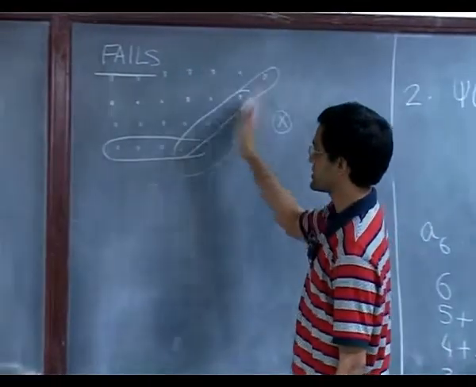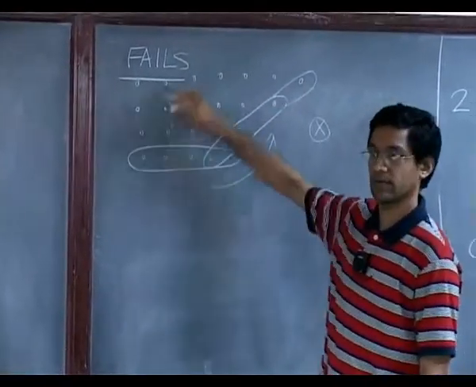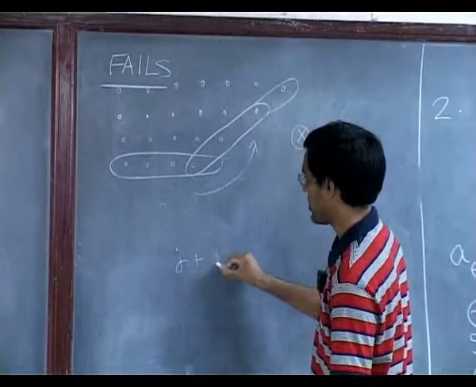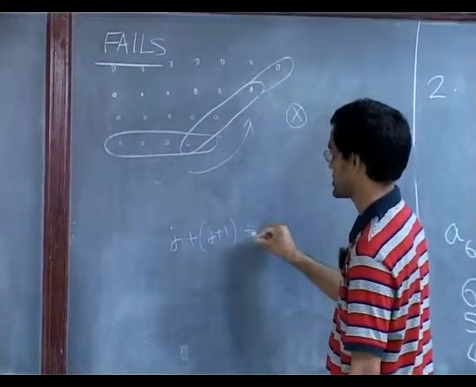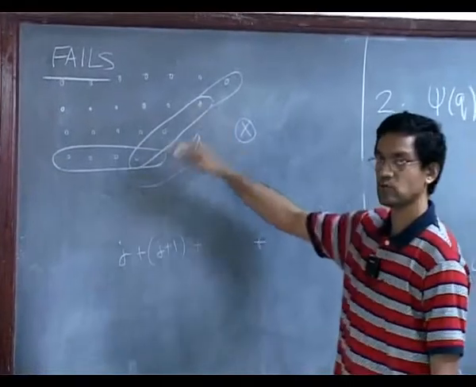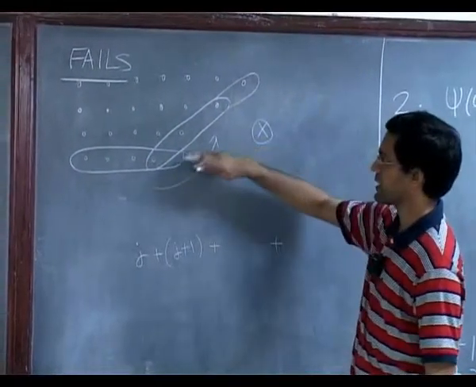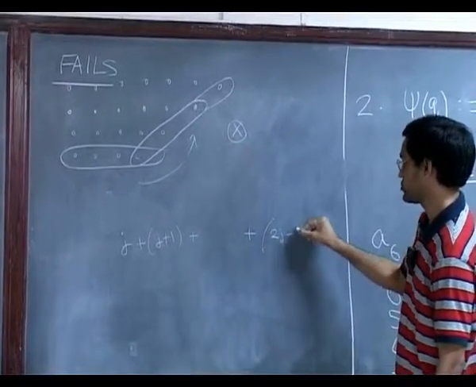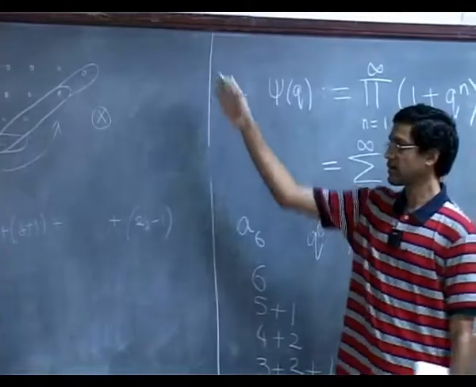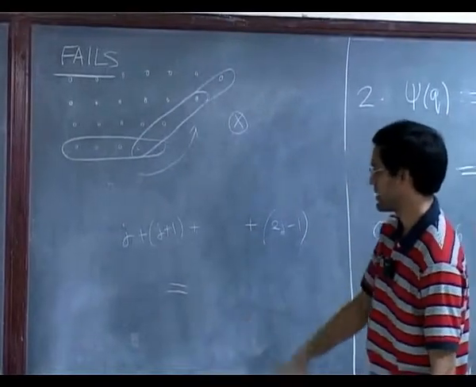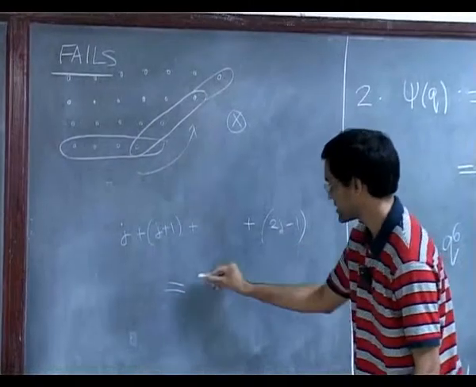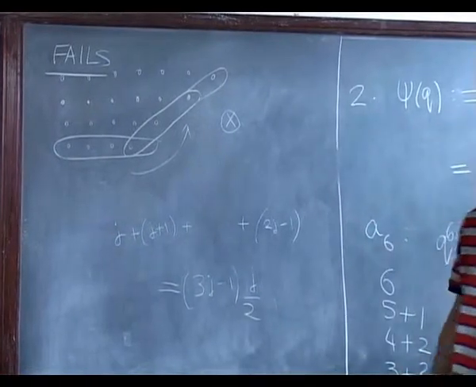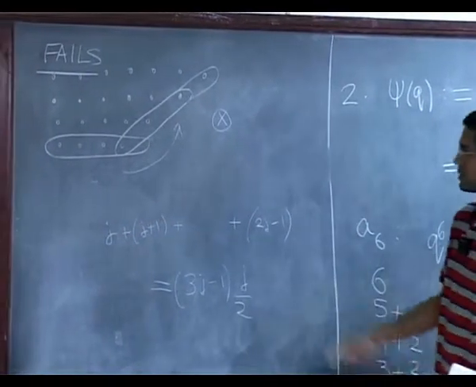And if you see how many dots are there in this configuration: if the last row had j dots, then the row on top of it would have j plus 1 dots and so on, and there are totally 2j. For example, if this and this are equal, there are exactly j rows. So this is j plus j minus 1, that is 2j minus 1. This would be the total number of dots in the diagram, and you use the arithmetic progression: the first plus last, which is 3j minus 1, times the number of terms over 2. Okay, so that was one configuration.